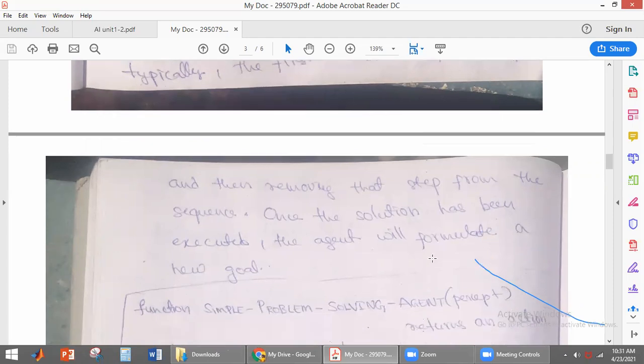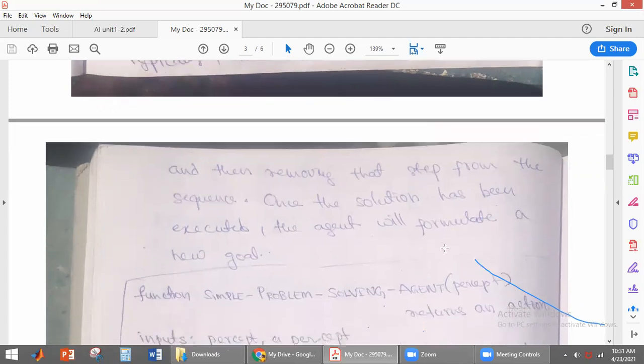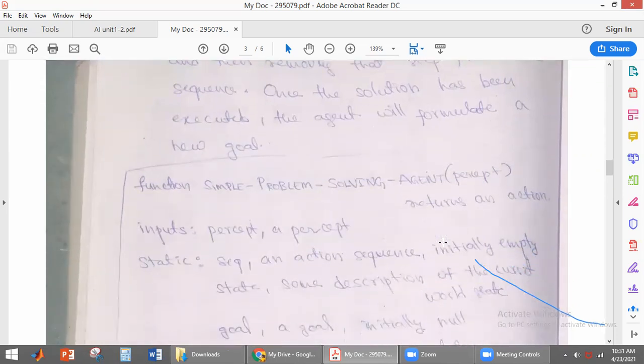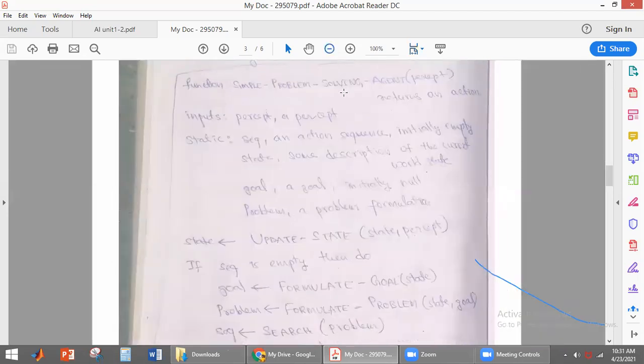Once the solution has been executed, the agent will formulate a new goal. So once the solution is executed, what is the next step of the agent? It has to formulate a new goal, then search for the solution to the new goal. This is the example of the simple problem solving agent.